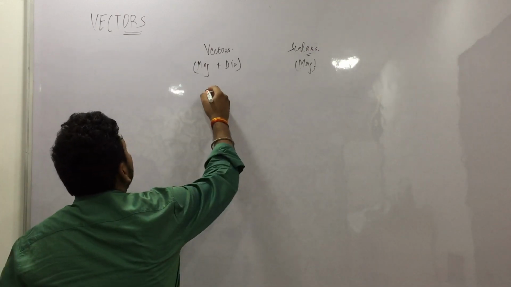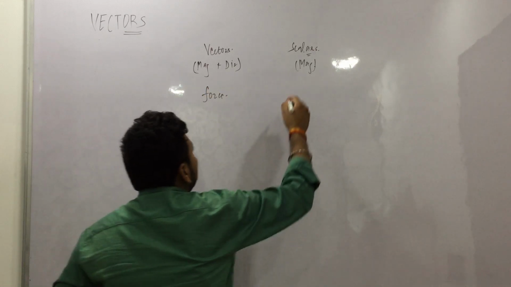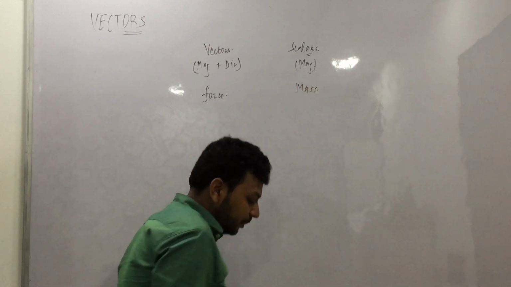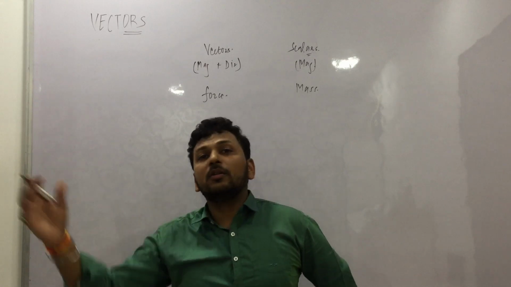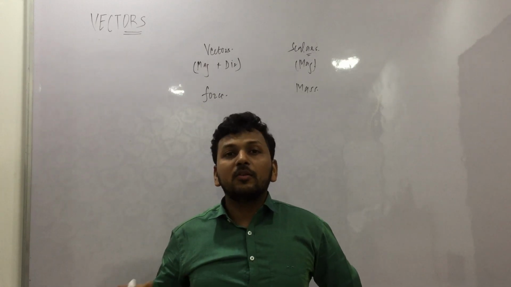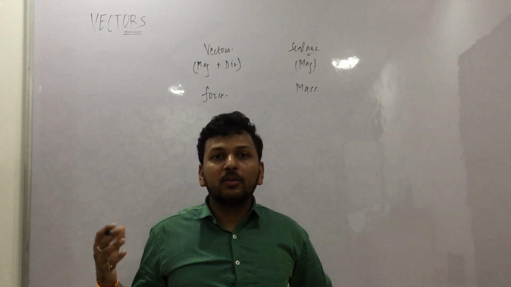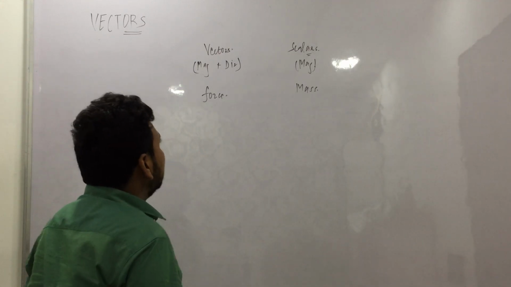So in vectors, the first example is force, and in scalars the first example you can give is mass. We say 2 kg sugar. We do not say 2 kg sugar in north direction or 2 kg sugar in south direction. A shopkeeper will say that you are high on something, right, if you say something like this.